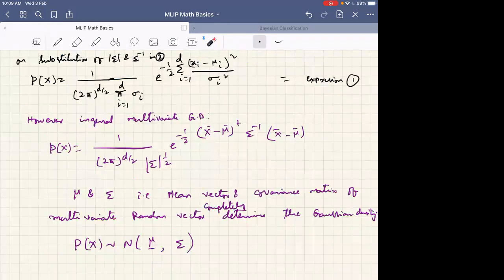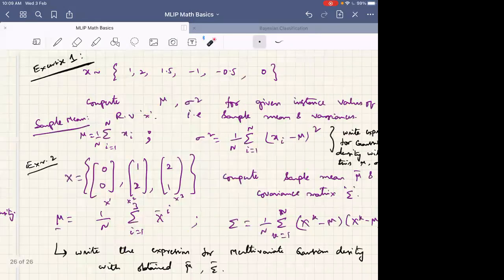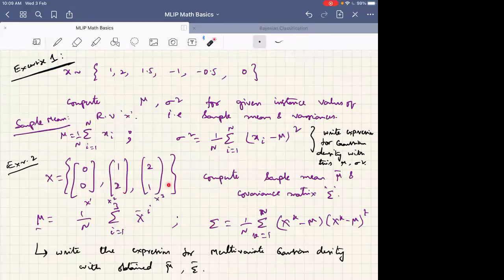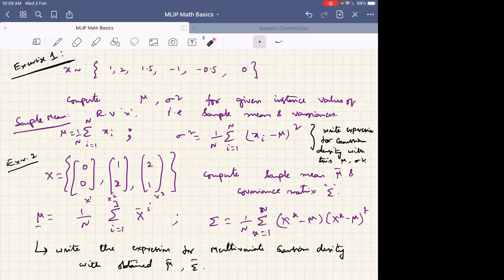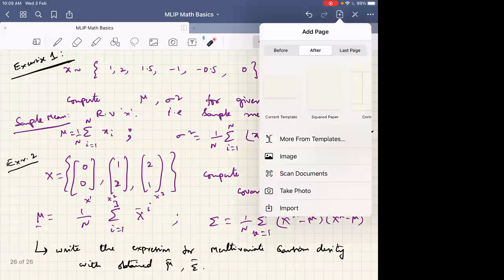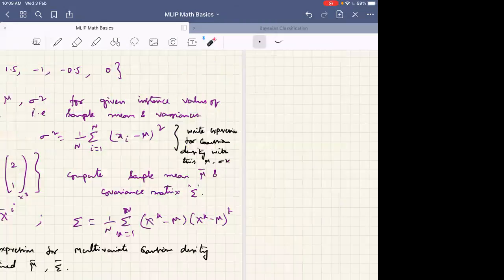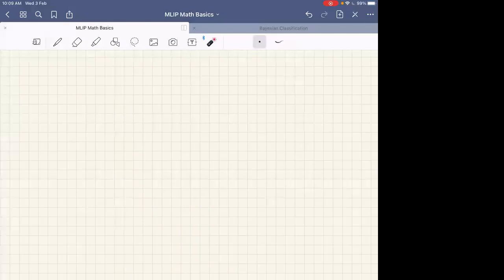So this we have discussed, and we have also seen a small example, and I have given you some samples and asked you to find the mean and covariances. Up to this we have discussed mean and covariance vectors. If anybody has any questions or doubts, please ask me now. Otherwise, I will start discussing.